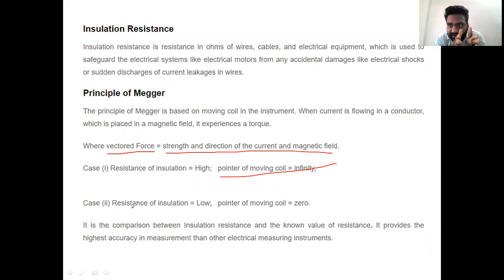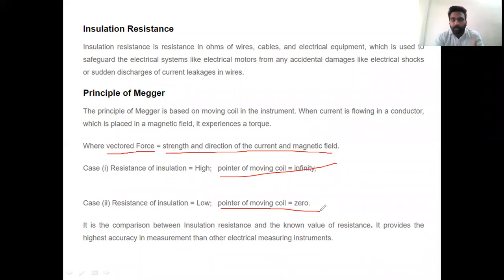We are comparing the insulation resistance with the known resistance which is present in the instrument. While comparing the unknown resistance of insulation with the known resistance in the instrument, if the resistance of insulation is very high compared to the known resistance, then the pointer of the Megger will move towards the infinity condition. If the resistance is less than the known resistance, the pointer will go to the zero position.